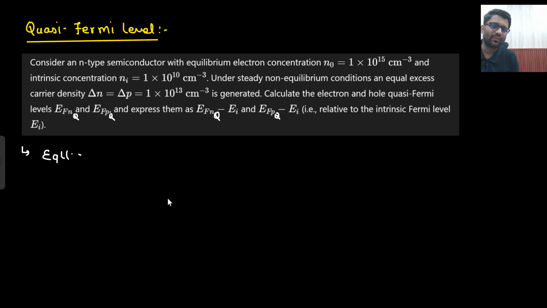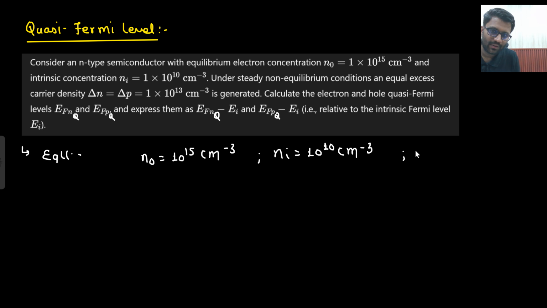When equilibrium was there, what was the scenario? n0 was 10 to the power 15, ni was 10 to the power 10, and your p0 would be 10 to the power 5. Right? Do you agree to this point? n0 into p0 is equal to ni square, because thermal equilibrium is there. Which law have I applied? I have applied the mass action law, right?